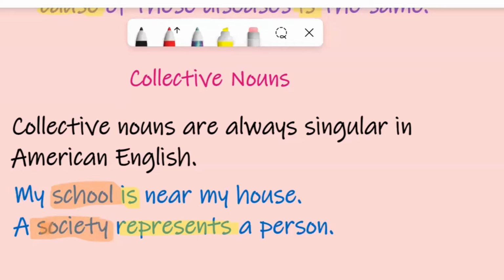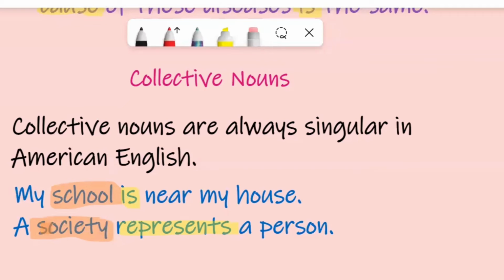So for collective nouns, if we consider them all the time singular, it's okay. American English says all collective nouns are singular and take a singular verb form. But British English says if we mean by the collective noun a singular form or a singular thing, it takes a singular verb form. And if we mean everyone inside or all inside, the number inside, so this is plural and it takes a plural verb form.